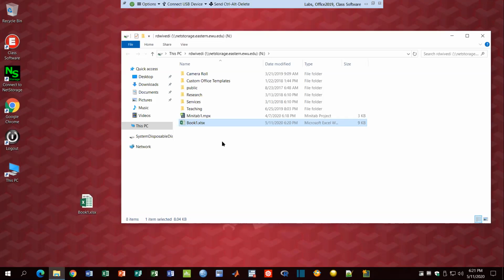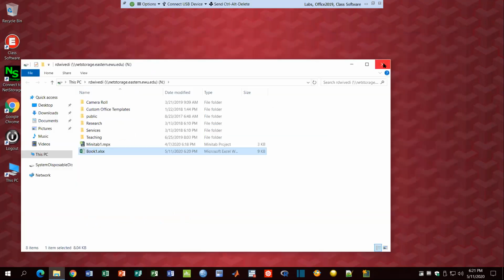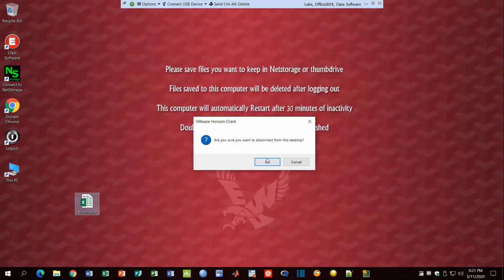So you don't get any problem accessing your work at a later stage. I think it has 10 GB of storage, so it is more than sufficient for you to use. Always use this to keep your work here. Okay. So I'm just going out of my virtual lab. Okay.